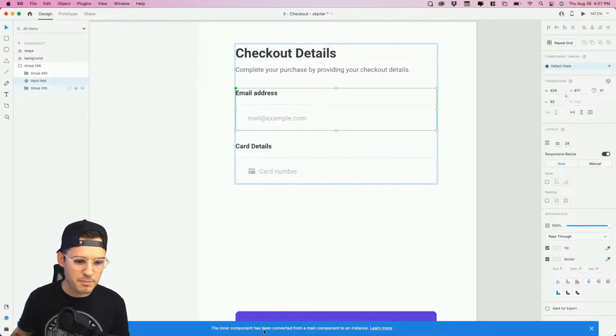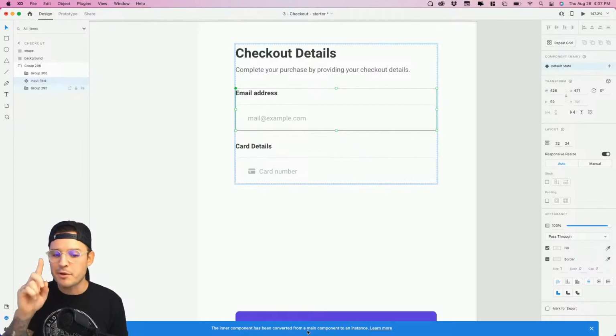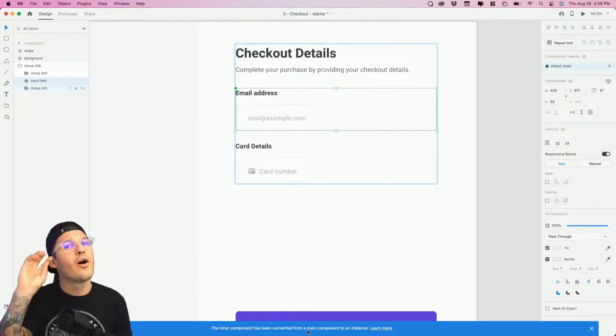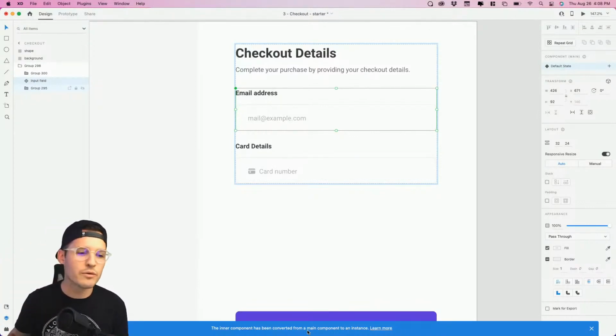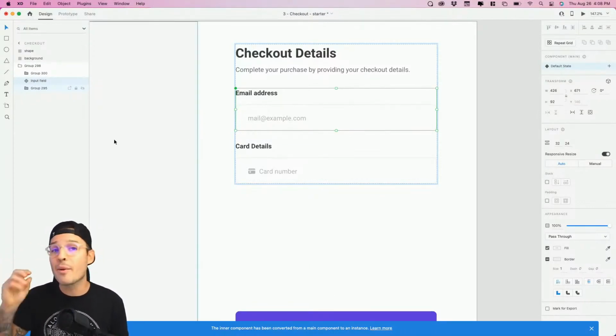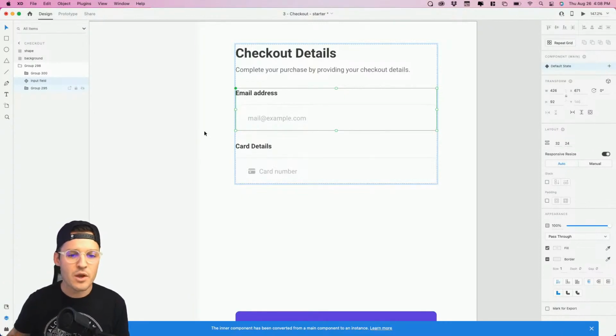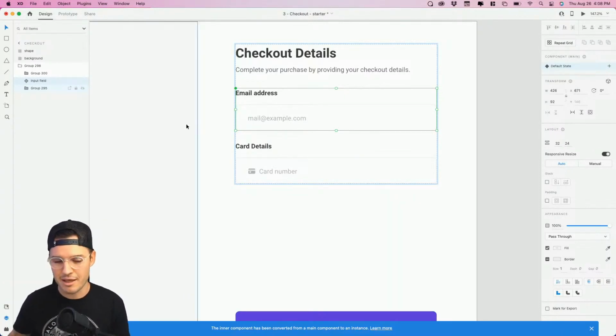And it says down here, our inner component has been converted from the main component to an instance so that we're not housing our main component inside of another one. That gets all funky. So it's okay, that's good stuff. But now we have a nested component, right? What's amazing about that is that's one component.